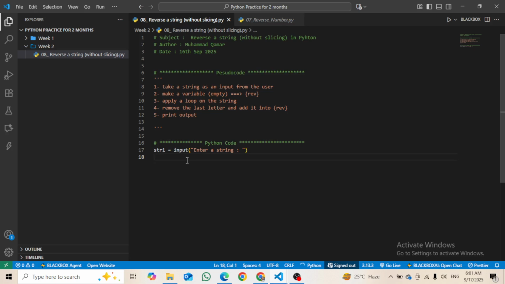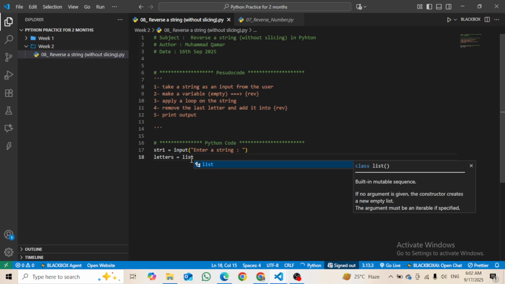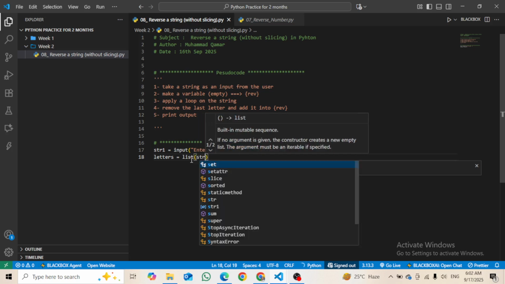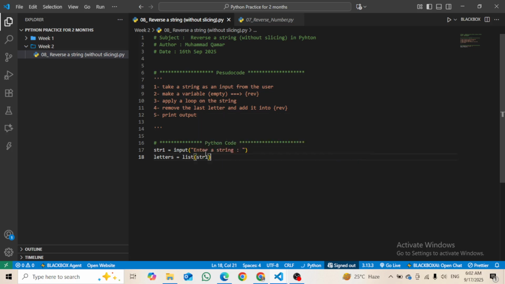Then what I have to do is store this string into, let's say we call it letters, or any variable. You can think of it like we will give the string, and we will convert the string into a list.